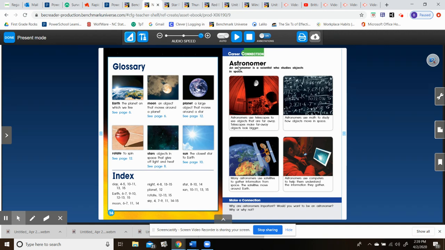An astronomer is a scientist who studies objects in space. Astronomers use telescopes to see objects that are far away, and telescopes make faraway objects look bigger. Astronomers use math to study objects and how they move. They use satellites to gather information from space, and they use computers to help them understand information they gather. Why are astronomers important? Would you want to be an astronomer? Why or why not?